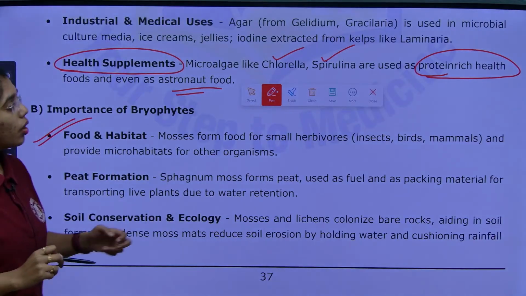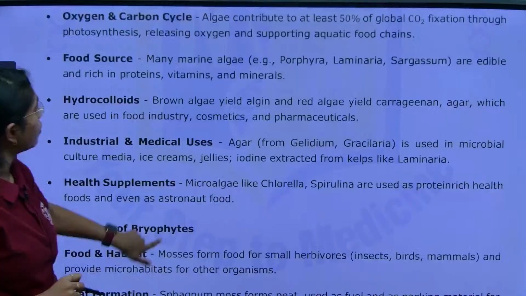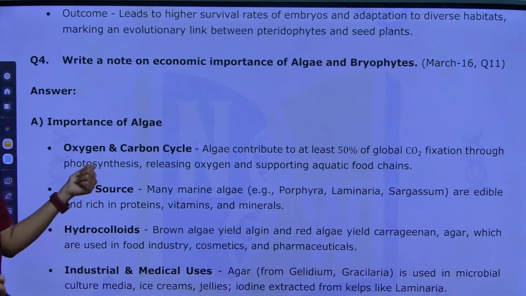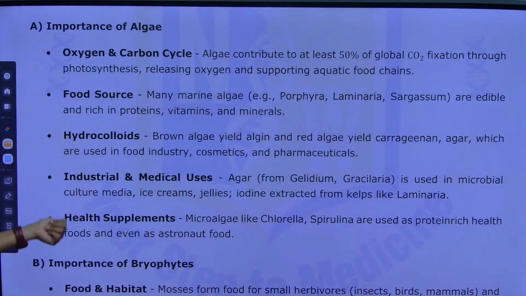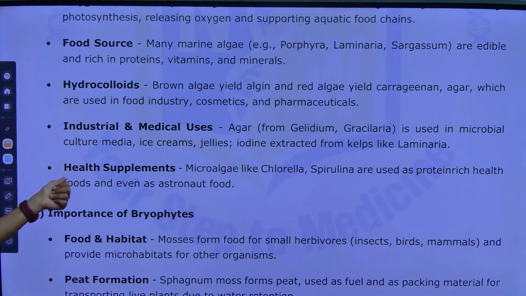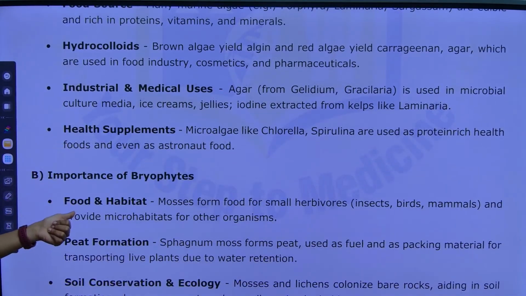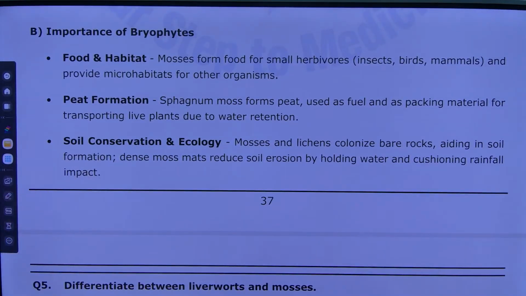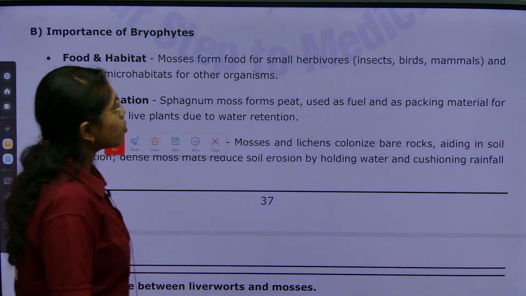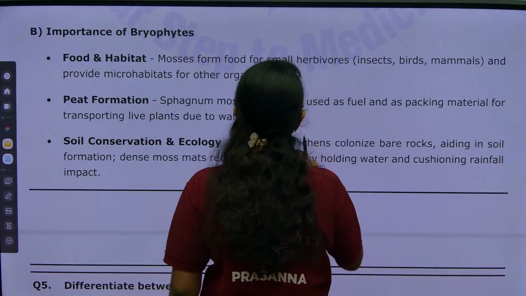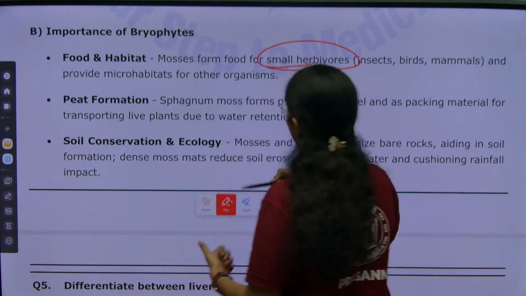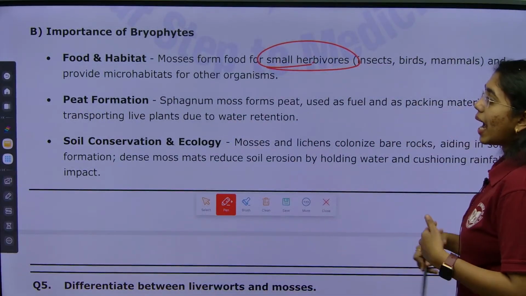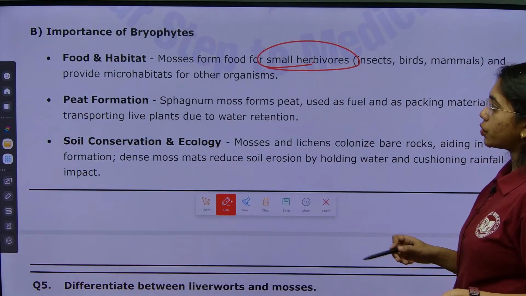Now, what are the importance of bryophytes? First, what is the importance of algae that we have learnt? First is oxygen and carbon cycle. Next, food resource. Next, hydrocolloids. Industrial and medical uses. Health supplements. Clear? Now, importance of bryophytes. First, it is used as food and habitat. Mosses will form food for small herbivores like insects, birds and mammals, and they will provide micro habitats for other organisms as well.